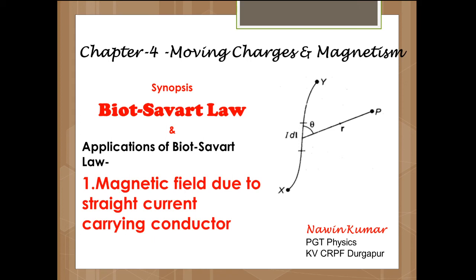Hello, now let us have a discussion on Biot-Savart law and its application, that is magnetic field due to a straight current carrying conductor.